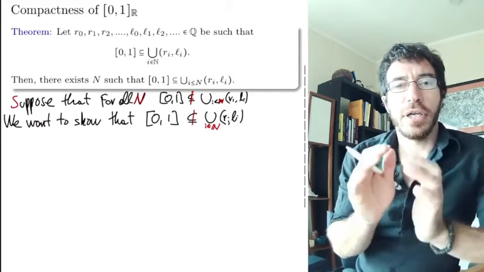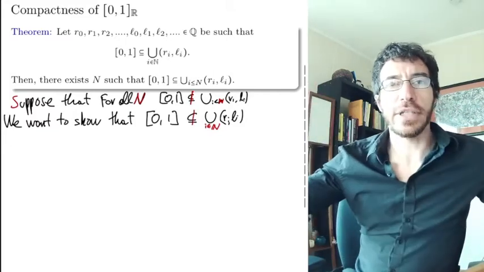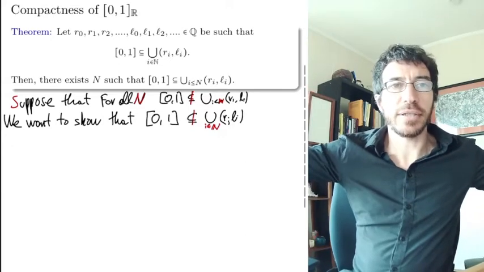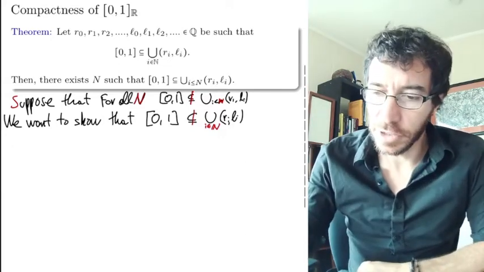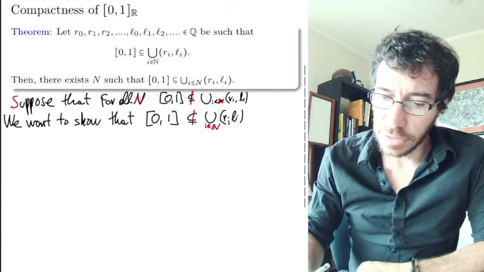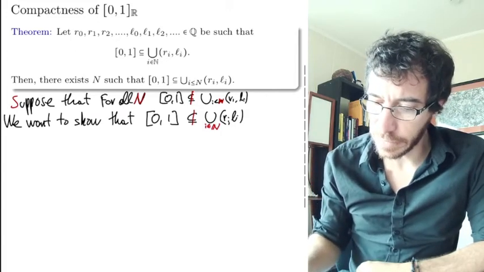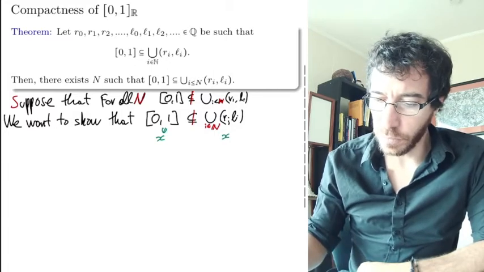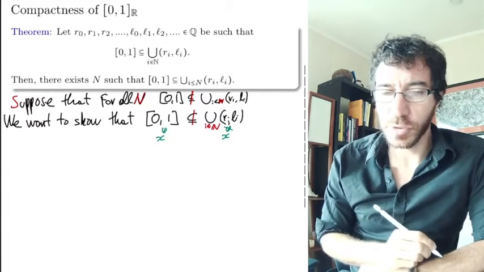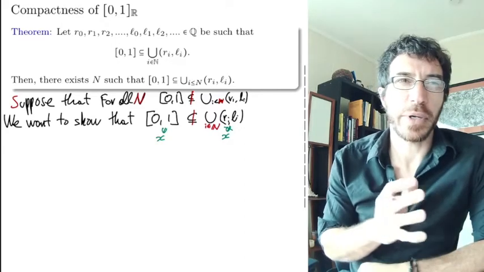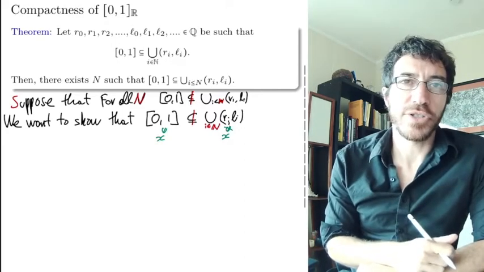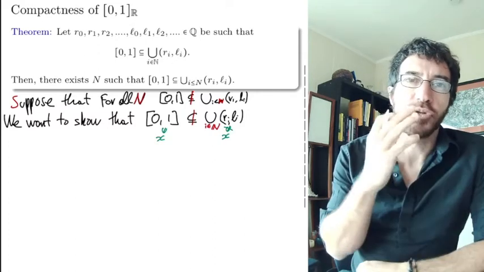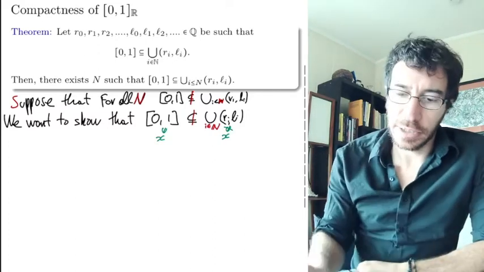Okay, so if at all the finite steps you're not covering the whole interval, even when you get to infinitely many steps, you still will not cover the whole interval. So that means we want to find a real x that belongs to the interval [0, 1], but which does not belong to the covering of all of these. That's what we want. That's how we're going to show that it is not covered, right? So something that is in [0, 1] is not covered, okay? So how are we going to find these?